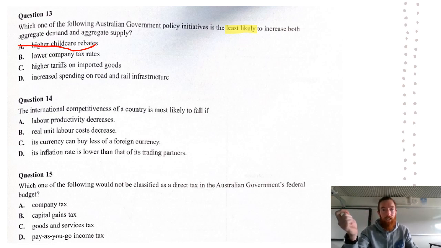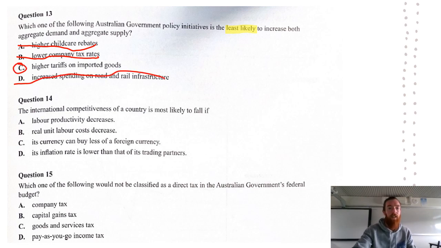Lower company tax rates is going to mean that businesses are more likely to invest and expand, and they're going to have lower cost of production, so that's going to increase both. High tariffs on imported goods is likely to mean that we're going to import less, and also businesses that import as part of their production are going to have a higher cost of production. So that is going to decrease both aggregate demand and aggregate supply, so we can make that one C as the answer.